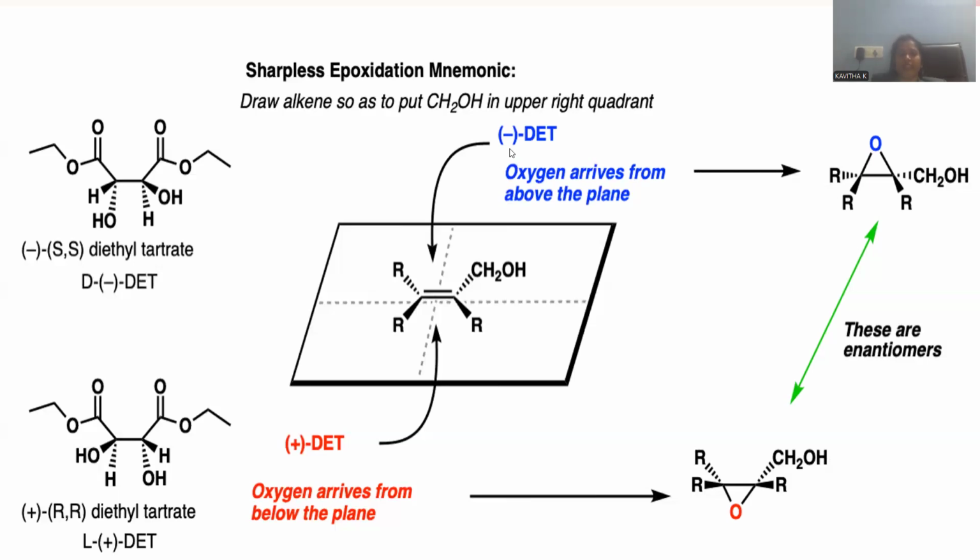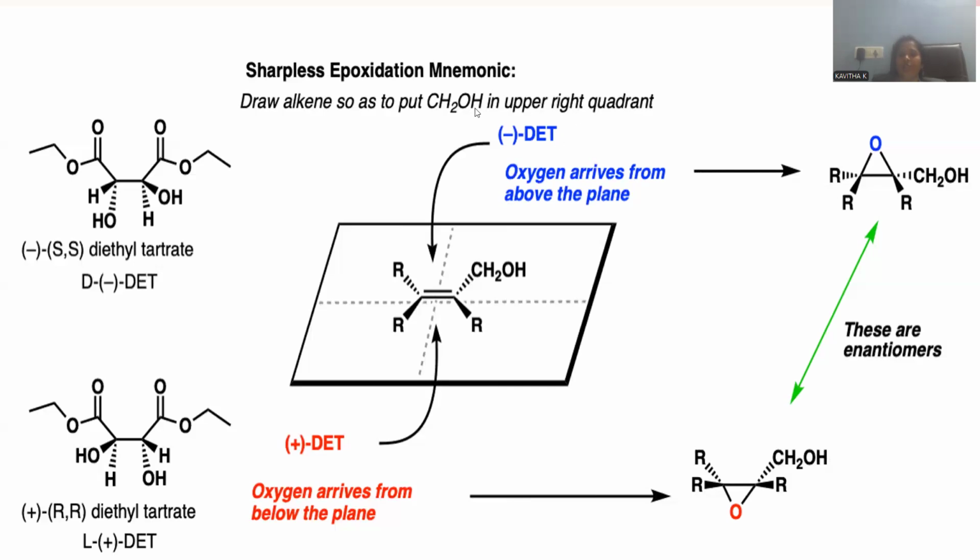So here the negatively signed, that means levorotatory, diethyl tartrate can approach this olefinic double bond from the top edge, which is called the Si face, and the positive diethyl tartrate, that is dextrorotatory diethyl tartrate, will reach the olefinic double bond from the bottom face. So from the below face it will approach, that is called the Re face, right? So this is the way the approach will decide the epoxide formation.